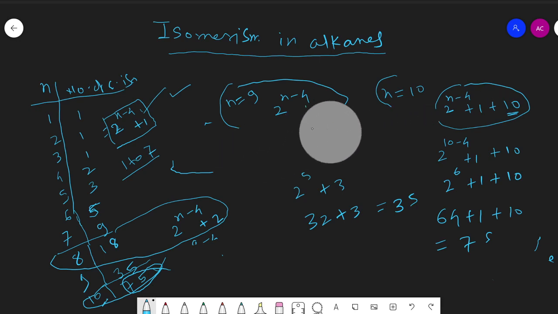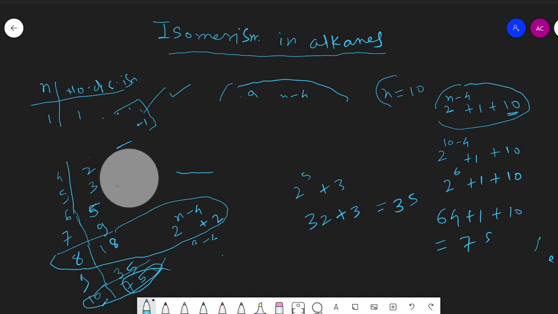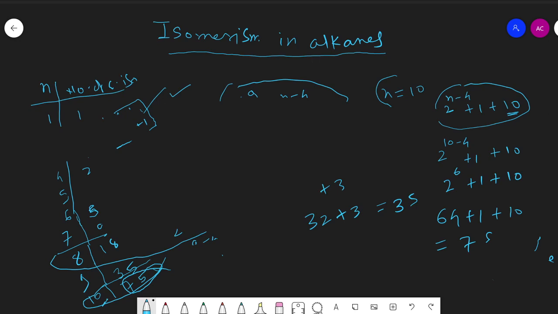So students, these are the different chain isomers shown by alkanes. I hope you understand isomerism in alkane. We'll stop here. Thank you.